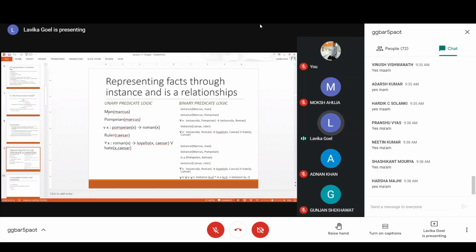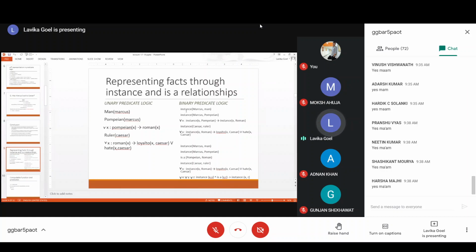So let us see how these two sentences are equivalent. Marcus is a man. So we represent man bracket Marcus, right? The same thing you can also represent like this: instance Marcus comma man. Your instance has two arguments. The first argument, Marcus, is the instance of the object, and man is the object whose instance it is.